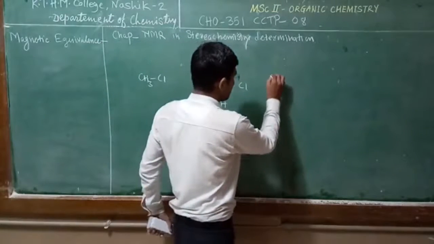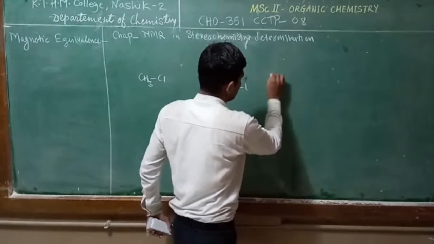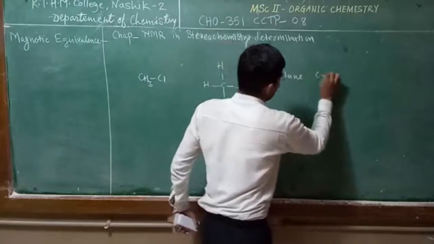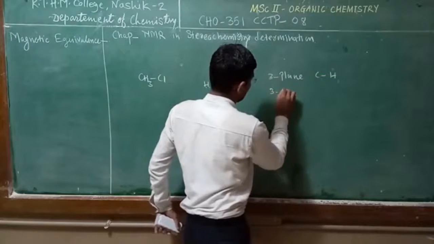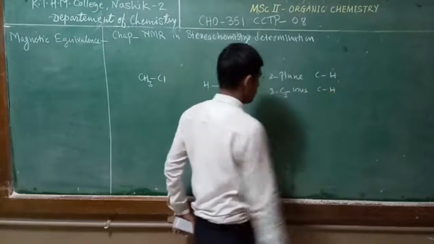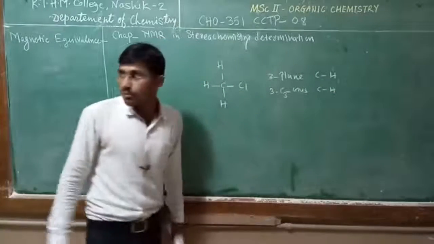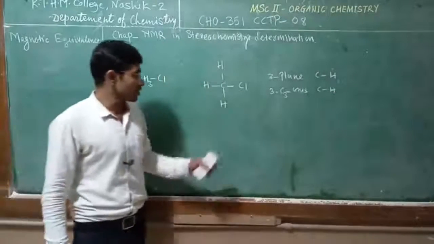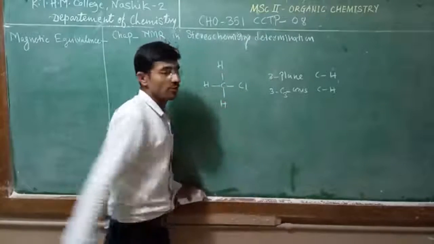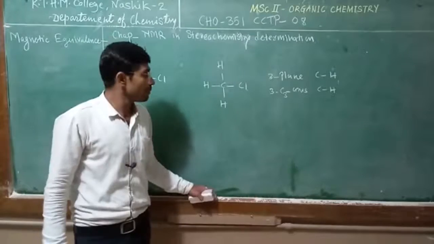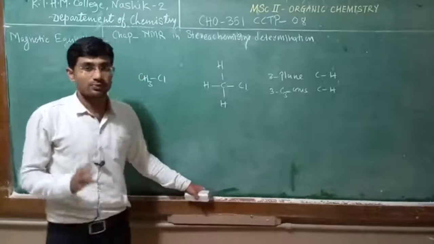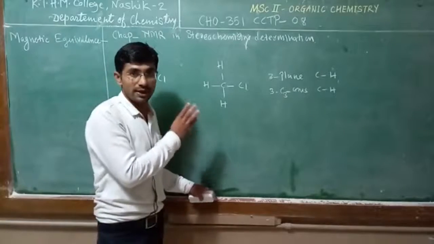In methyl chloride there are three planes which pass through the carbon hydrogen bonds, and also a C3 axis, and because of free rotation along the carbon chlorine bond, all methyl protons become equivalent, and they have the same average magnetic environment.